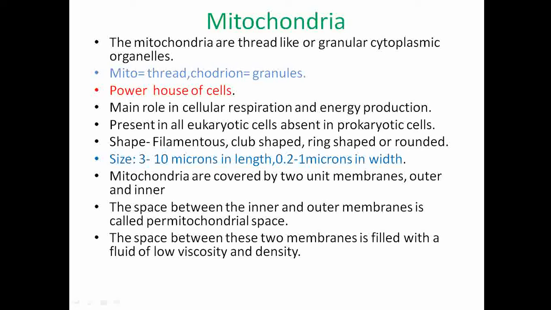These mitochondria are covered by two unit membranes, one outer and another inner. The space between the inner and outer membrane is called perimitochondrial space. This chamber is filled with fluid of low viscosity and density. The central space of mitochondria is called the inner chamber. The inner mitochondrial membrane produces finger-like projections called cristae.